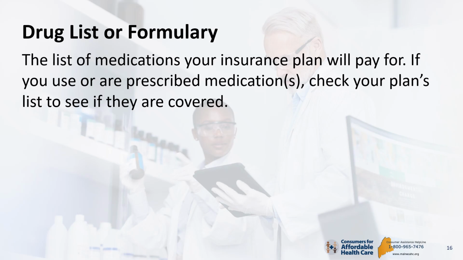The formulary will tell you what drug tier the medication is in, for example, generic or tier 1, generic or brand name, etc. The formulary also tells you if the medication requires prior authorization, step therapy, or if there is a quantity limit.